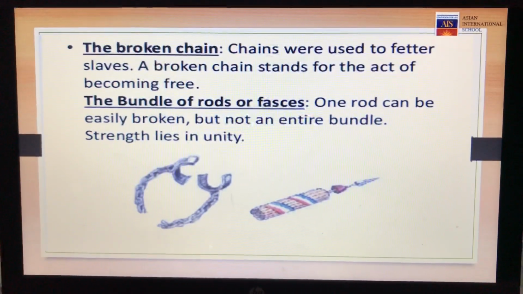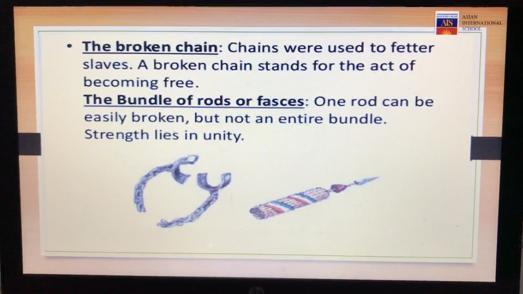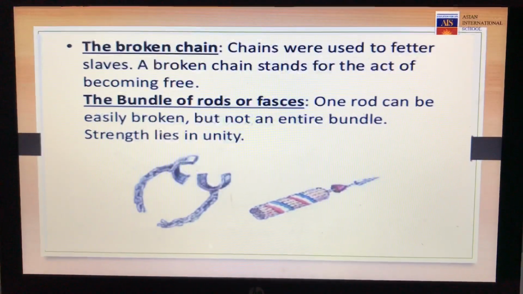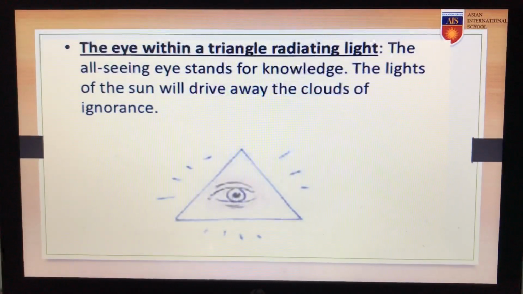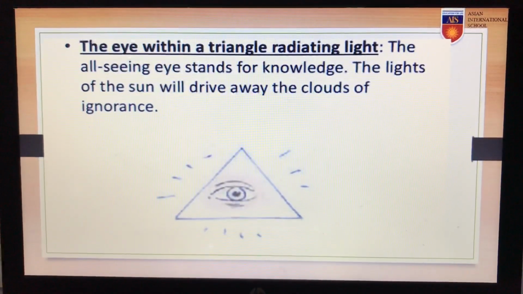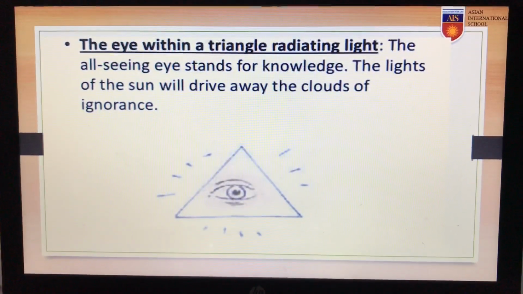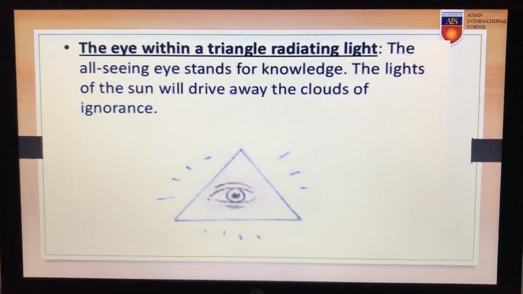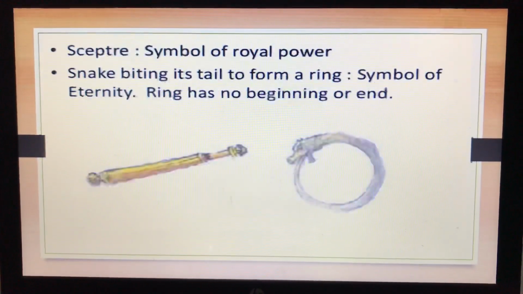The second shows us the bundle of rods. One rod can be easily broken, but an entire bundle is not so easy to break. Hence, this symbol shows us that our strength lies in unity. This is a symbol of the eye with a triangle radiating light. This shows that the all-seeing eye stands for knowledge. The light of the sun will always drive away the clouds of ignorance that we have in our minds.